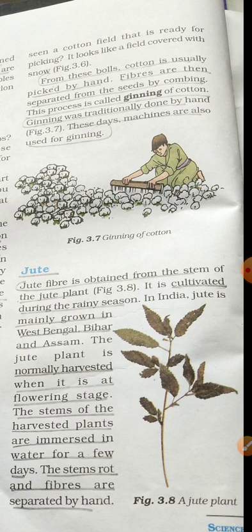To make fabrics, all these fibers are first converted into yarns. How is it done? Now children, this is about jute. Have you ever seen the jute? Jute is what is used to make the gunny bags. Jute fiber is obtained from the jute plant. What we have to do is take this plant when it is in its flowering stage. We have to cut these plants when they are in flowering stage.